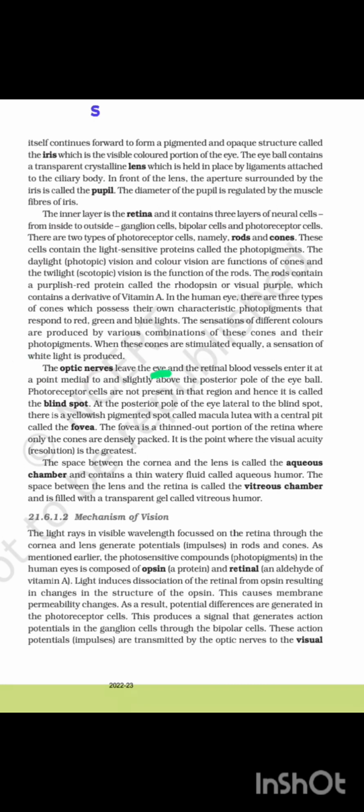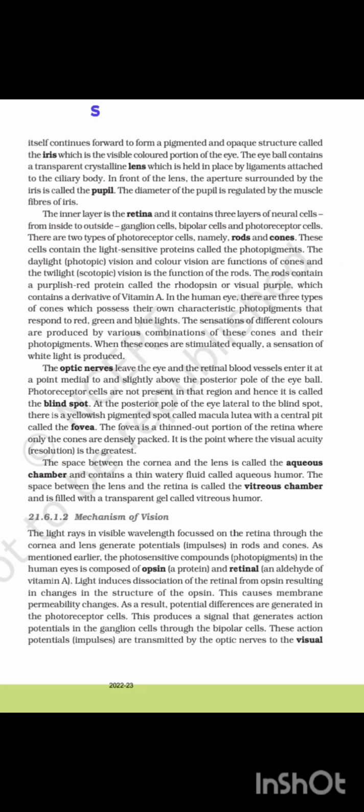The optic nerve leaves the eye, and retinal blood vessels enter it, at a point medial to and slightly above the posterior pole of the eyeball. Photoreceptor cells are not present in that region and hence it is called the blind spot. At the posterior pole of the eye, lateral to the blind spot, there is the yellowish pigmented spot called macula lutea with the central pit called the fovea. The fovea is a thinned-out portion of the retina where only the cones are densely packed. It is the point where the visual acuity or resolution is the greatest.